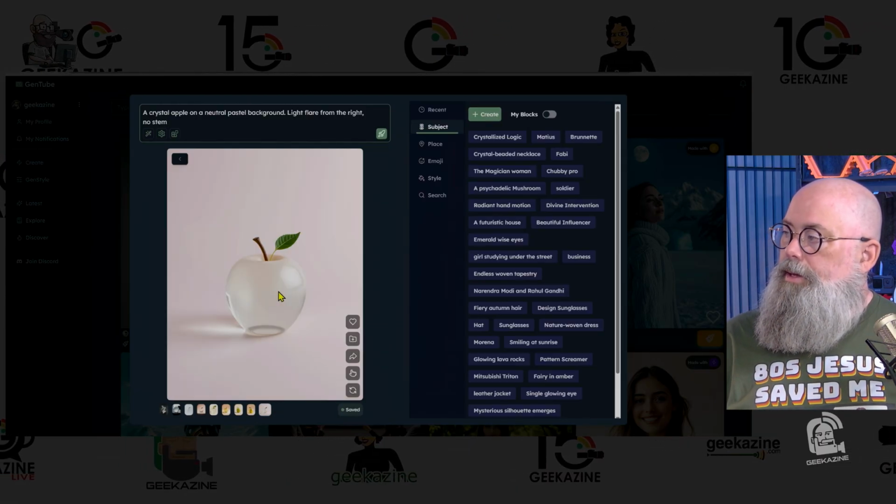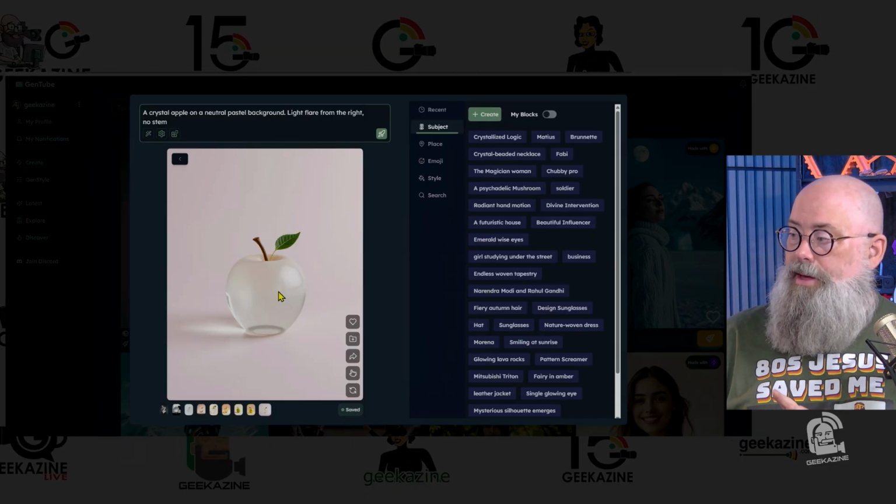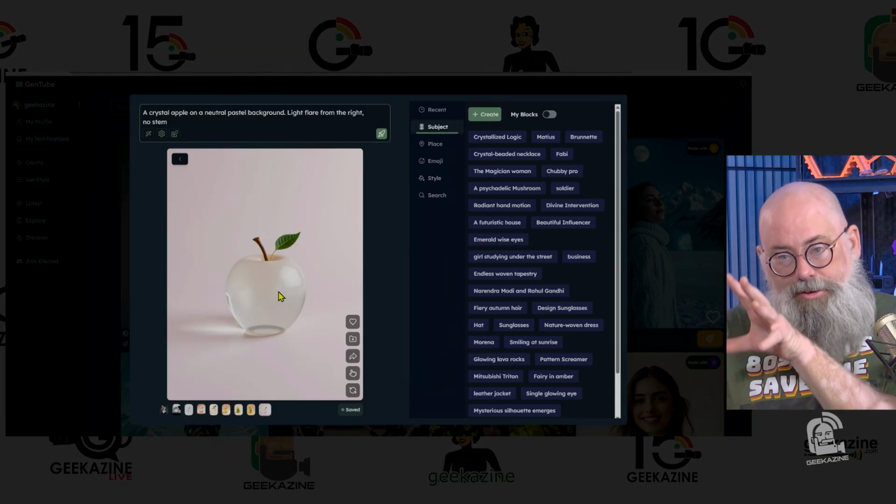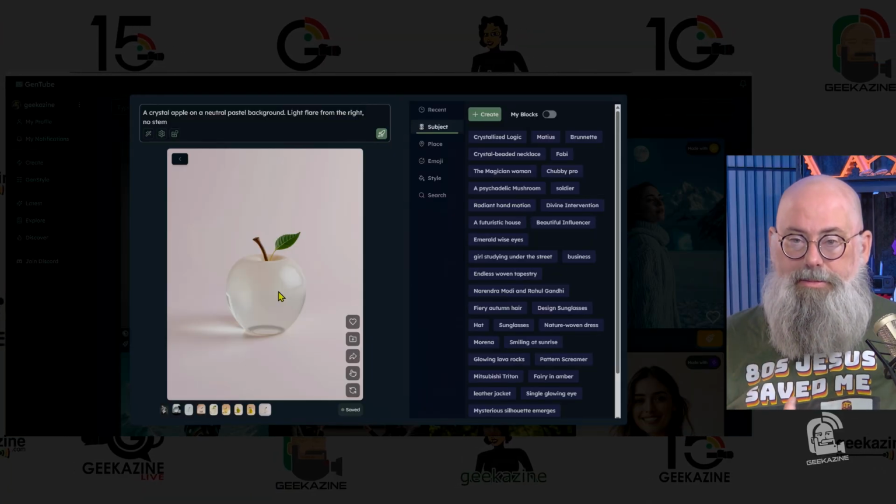There we go. It still created the stem, but now we have a crystal apple. Unfortunately, we cannot change this image. It will create a new image. That's one of the biggest problems with AI, is it forgets way too quick. I call it short AI memory. There are some ways to take this image and actually mold it a little bit better to what you're looking for, and that's where we're going with this next.